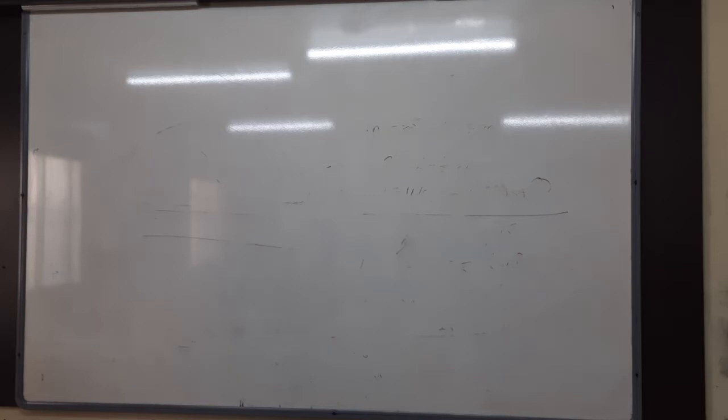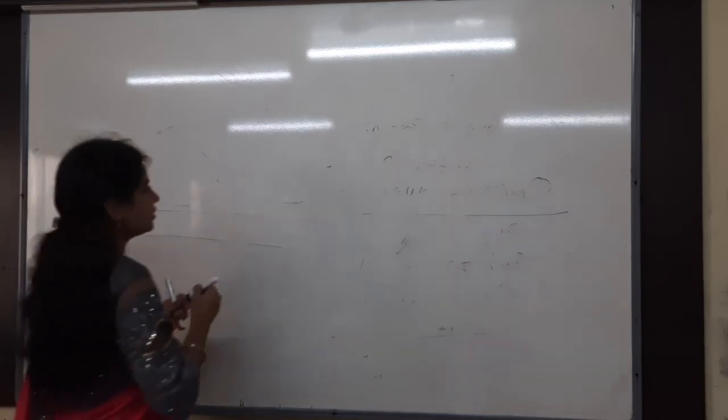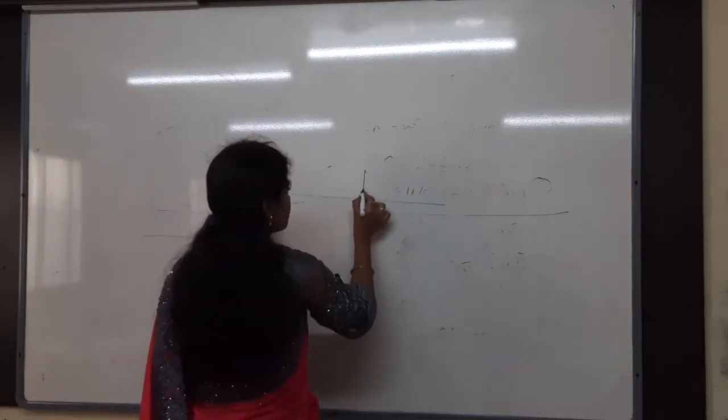Let me repeat the question. A man is 45 meters behind the bus when the bus starts accelerating from rest. Bus is starting from rest, na? So what is the initial velocity of the bus? 0. And then with the acceleration of 2.5 meters per second square. Whose acceleration is given? Bus acceleration. With what minimum velocity should the man start running to catch the bus? They are asking what the velocity of the man should be to catch the bus. How much distance behind is the man? 45. So here I will draw the diagram, you just try that.